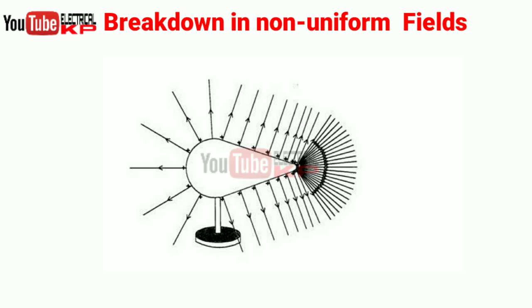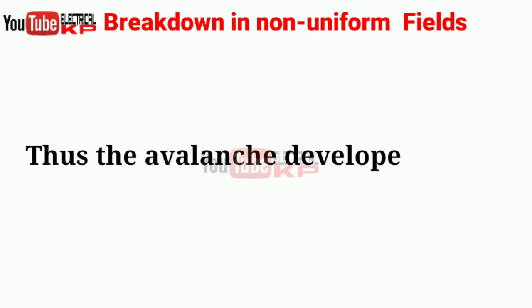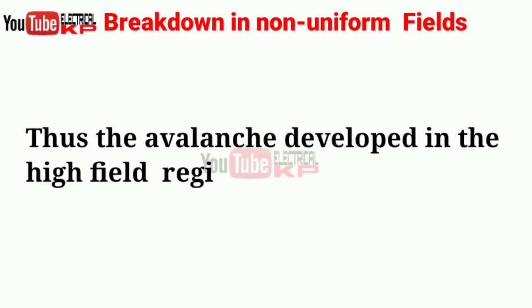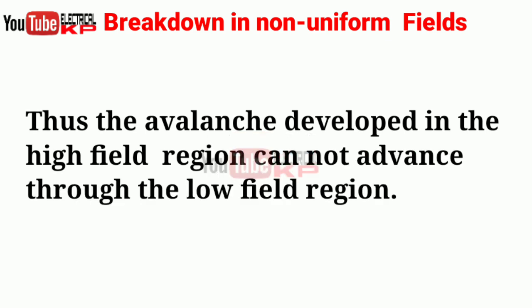As alpha, the first ionization coefficient, is not constant in the non-uniform fields, avalanche advancing is also not constant. That may be considered a failure of Townsend theory, and it fails to explain the partial discharge. So now we are moving to the partial discharge.